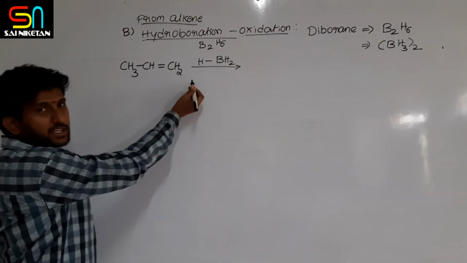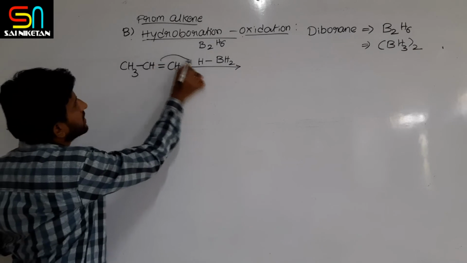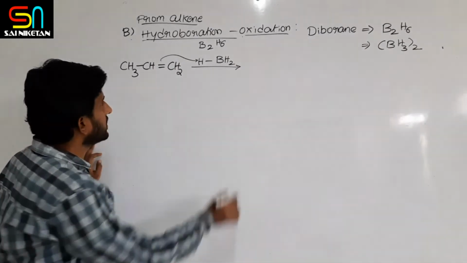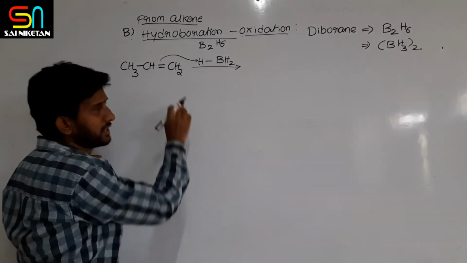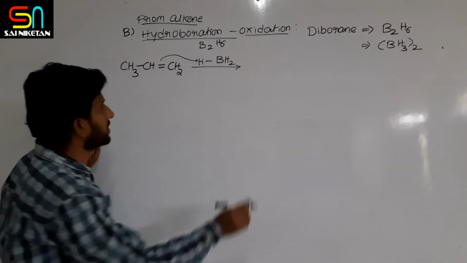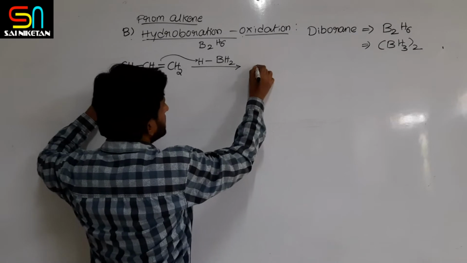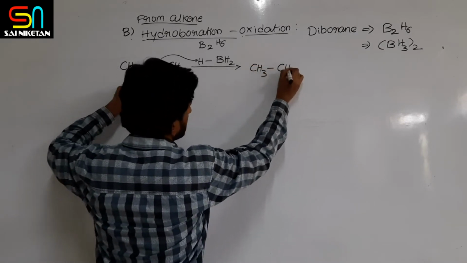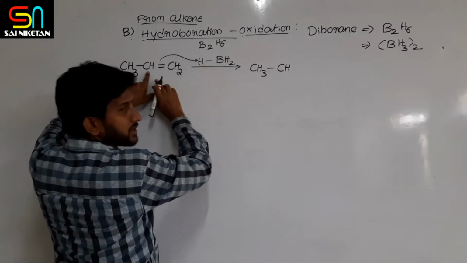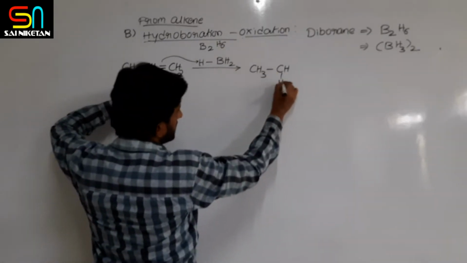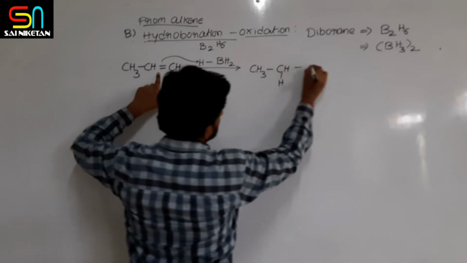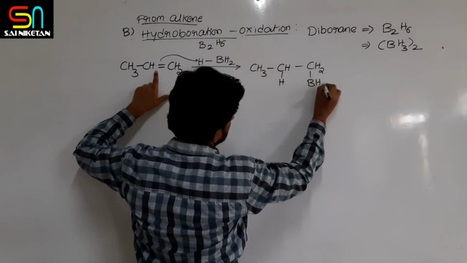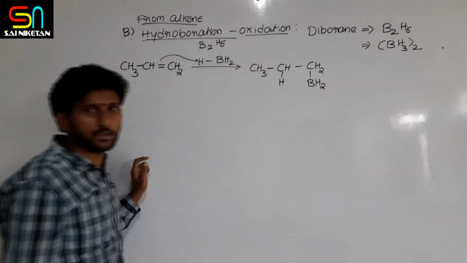What happens here is, the pi electrons are given to the proton H plus, and the BH2 minus unit attacks the cation. So I am writing here CH3-CH2-CH2-BH2, one H coming from BH3.